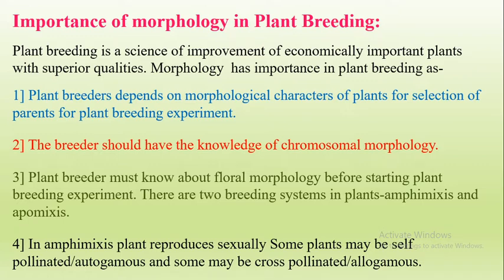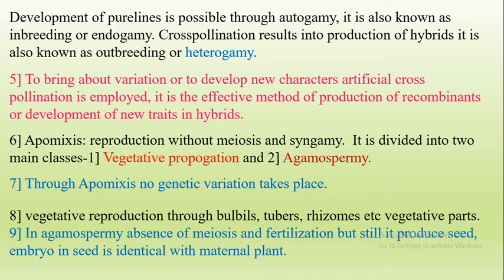If some flowers are very minute or we cannot open them easily, then it will be difficult for the plant breeder. So there are two breeding systems in the plant. One is amphimixis and second is apomixis. First of all, what is meant by amphimixis? In amphimixis, the plant reproduces sexually. Some plants may be self-pollinated, that are known as autogamous, and some may be cross-pollinated, that are known as allogamous.